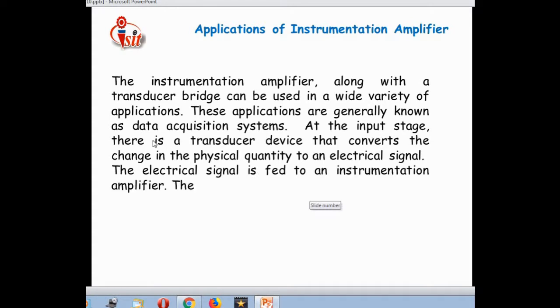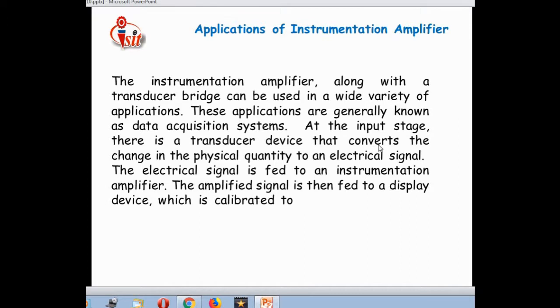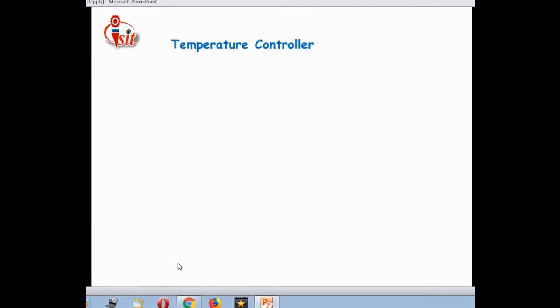At the input stage, there is a transducer device that converts the change in the physical quantity into an electrical signal, and the electrical signal is fed to an instrumentation amplifier. The amplified signal is then fed to a display device, which is calibrated to detect the change in the quantity being measured. That means the transducer instrumentation amplifier is used for the data acquisition system for the conversion of any kind of signal into electrical and from electrical to the original format of the signal.